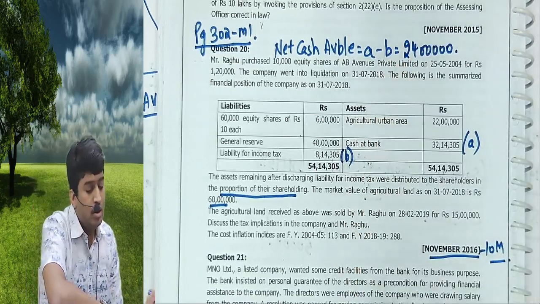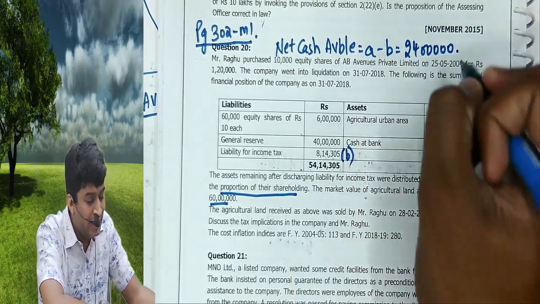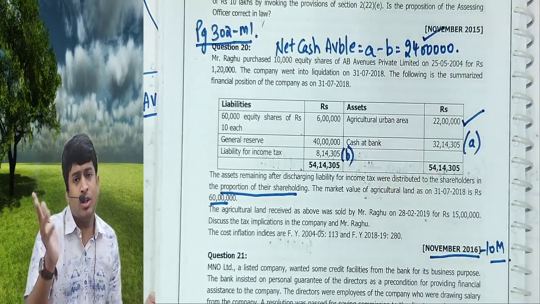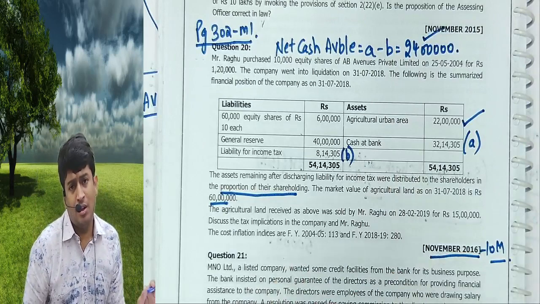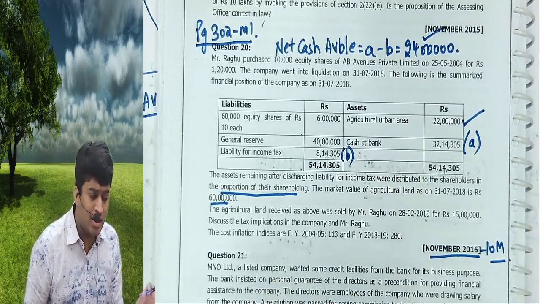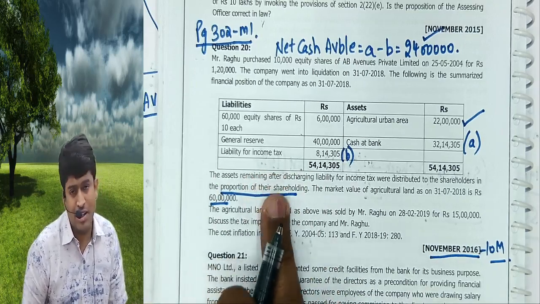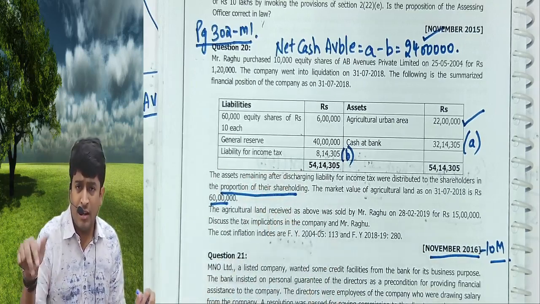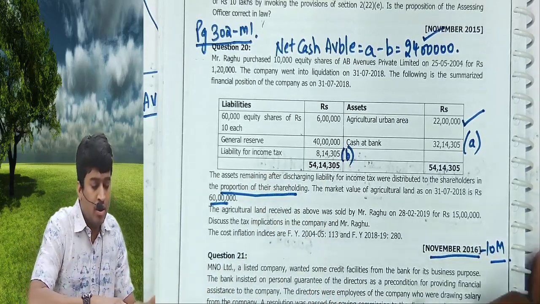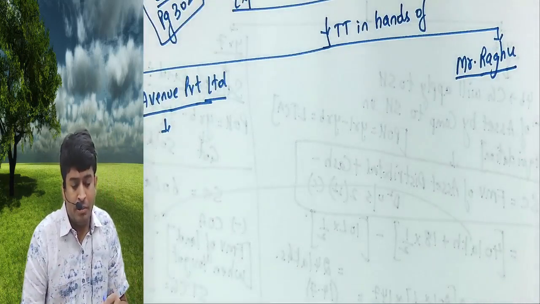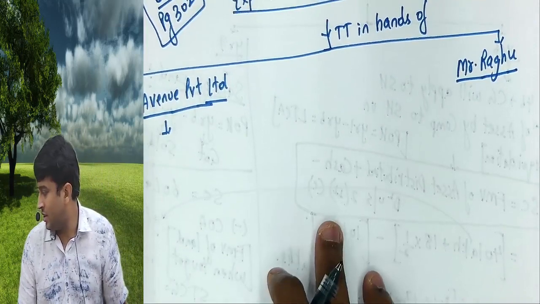Clear? First you will pay the outside liability. Now this land and this cash is given to shareholders, because third party liability is already completed. There are no outstanding outside liabilities. Now we will start the concept. The only extra point is the income tax liability. First you will pay the income tax liability, then whatever balance remains will be distributed to shareholders depending upon the proportion of shareholding. Okay, now listen. Keep the material in front of you. You have to explain these 3 sections in the exam.